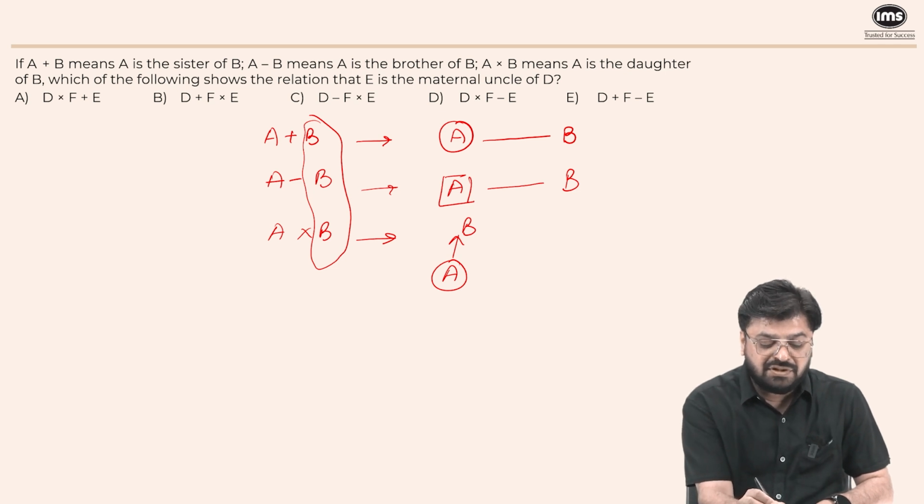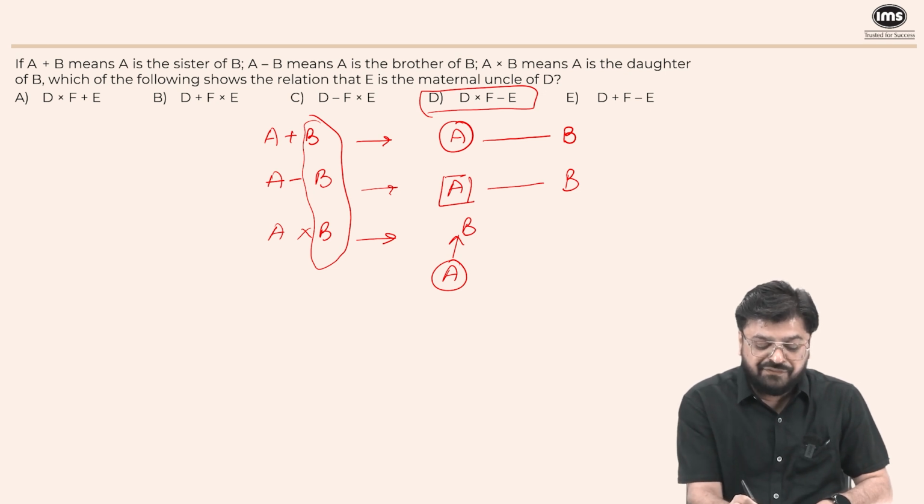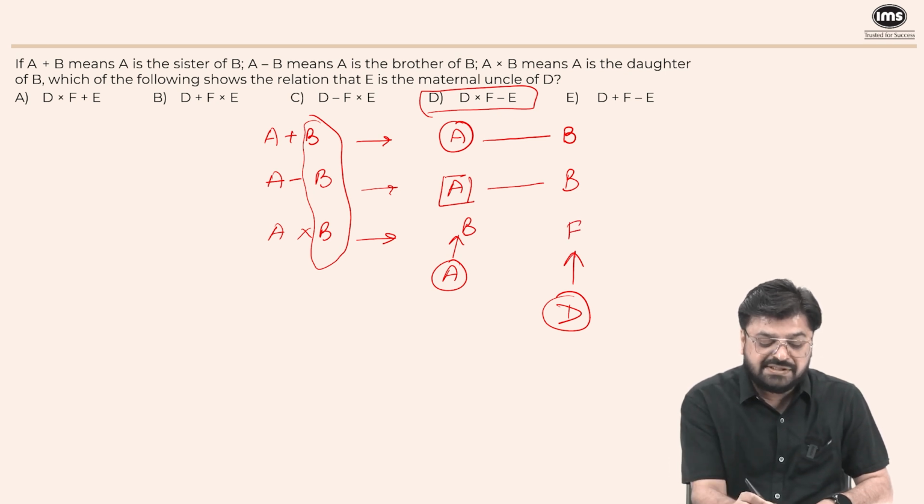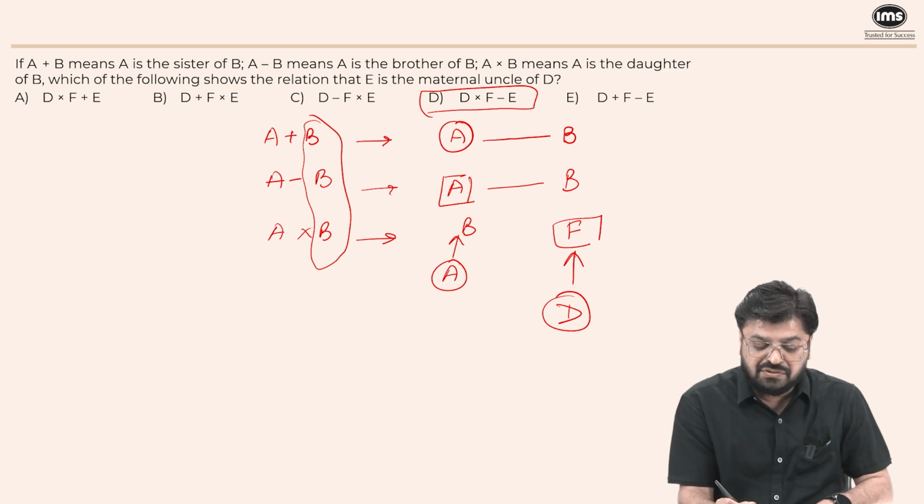So, E is the maternal uncle of D. Then look at option D. D into F leads to what? D is the daughter of F. And F minus E is F is the brother. Okay. So this will not be the case.